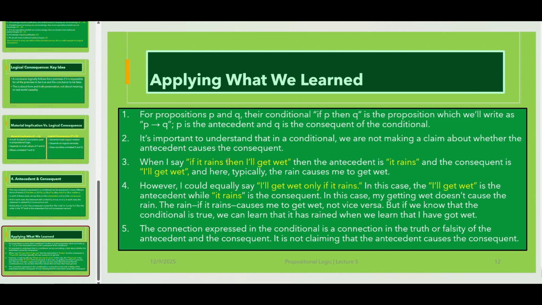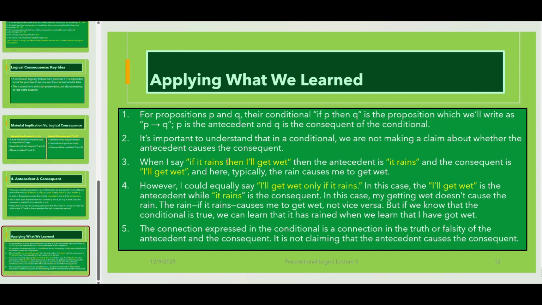And 4. However, I could equally say I'll get wet only if it rains. In this case, I'll get wet is the antecedent, while it rains is the consequent. In this case, my getting wet doesn't cause the rain. The rain, if it rains, causes me to get wet, not the opposite.